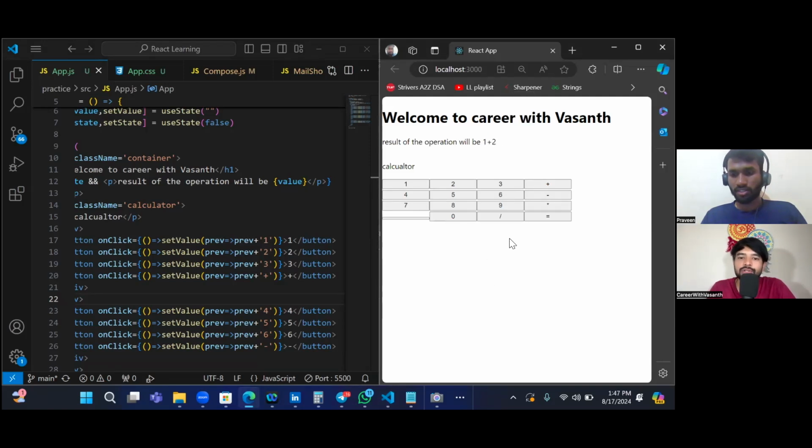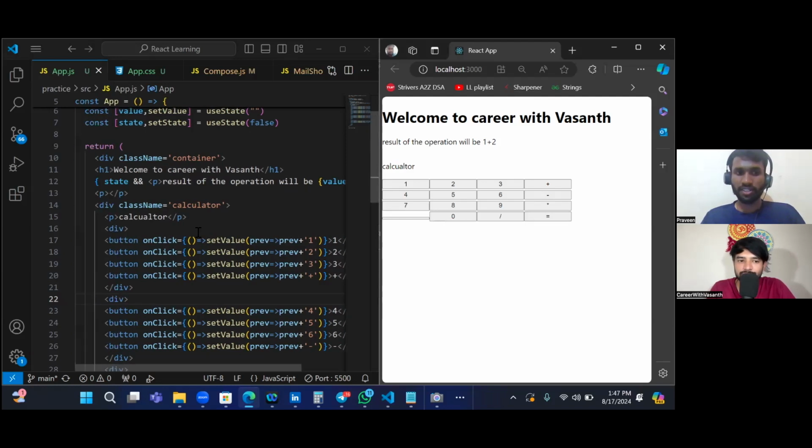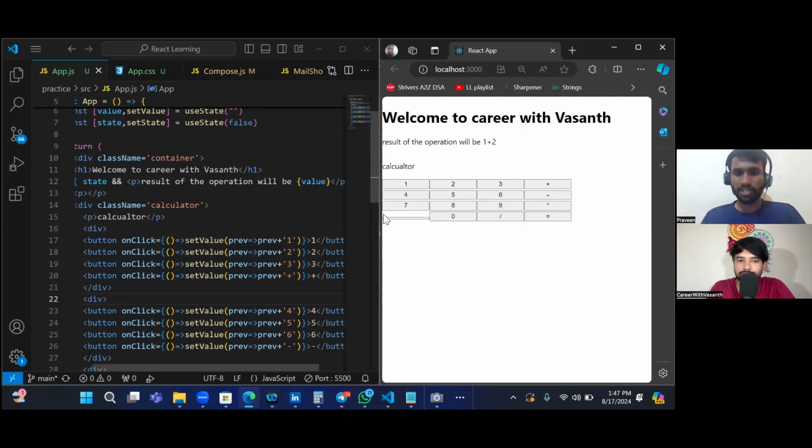Correct. So it's coming as a result of the operation will be 1 plus 2. Whenever you hit the is equal to, it is shown. Earlier, whenever you typed, it was showing. Yes, sir. We have a state value which will change to true when we click on this equal button. Sure, Praveen. You can stop sharing. We'll discuss the things in detail, like what collective feedback I'll give you.